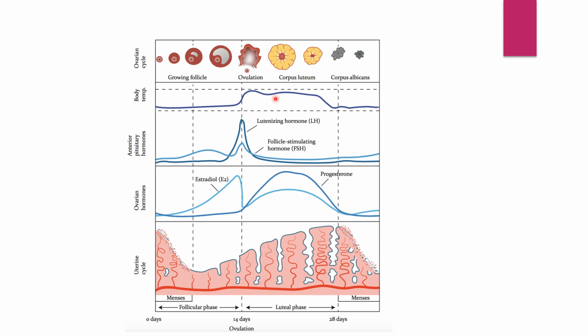So the corpus luteum acts as a temporary placenta because it secretes progesterone for 3 months, till the placenta gets developed. Once the placenta gets developed, the corpus luteum disintegrates. There's no role of corpus luteum at that time. Its role is only for 3 months from the beginning of the pregnancy. Once the placenta takes over, it starts secreting the pregnancy hormone, progesterone. The estrogen level, also secreted by the ovary, is also increased.